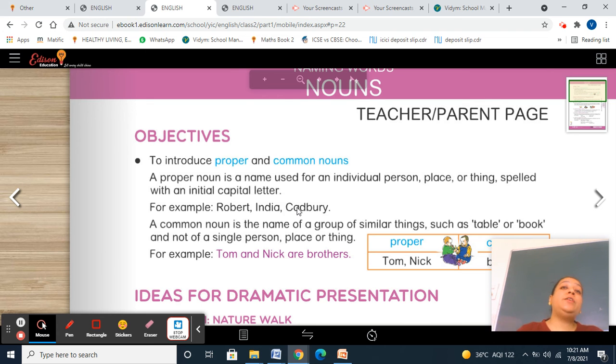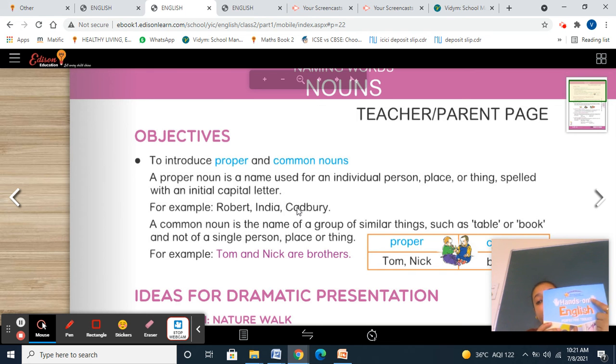Common noun when we are talking about collectively, books. But which book? Hands on English. So we are talking about proper noun. और जब हमने बात करी कॉमन नाउन की, कॉमन क्या हुआ? सारी बुक्स हैं, each and everything is a book. You have so many books with you. You can see these are the books. Yes, these are the books. This is common noun. But when we are talking about the proper noun, I will take out Hands on English.